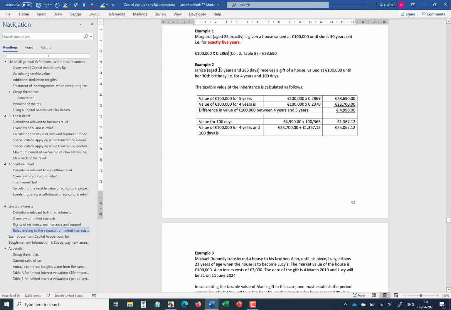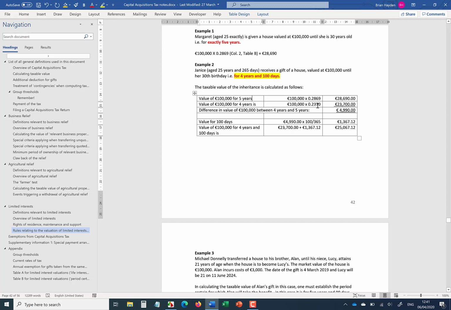Now, Janice, aged 25 years and 265 days, receives a gift of a house valued at 100,000 until her 30th birthday. So it's not exactly 5 years. This is that little bit more complex. It's for 4 years and 100 days. So what you have to do is calculate for the 5th year, so 5 years, using the normal factor, and then look at the value for 4 years.